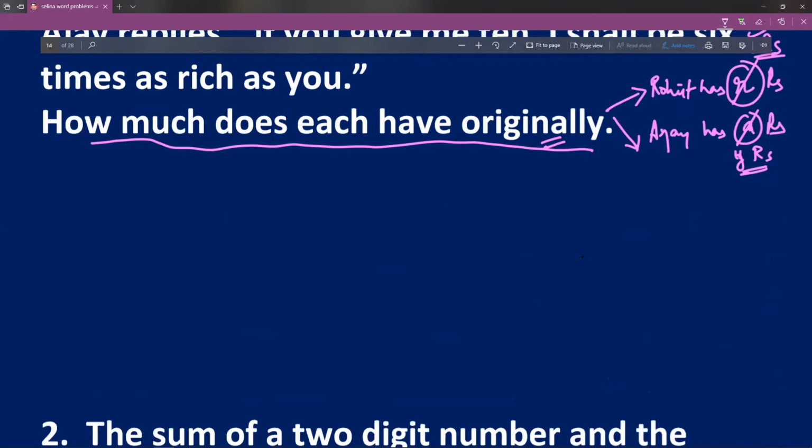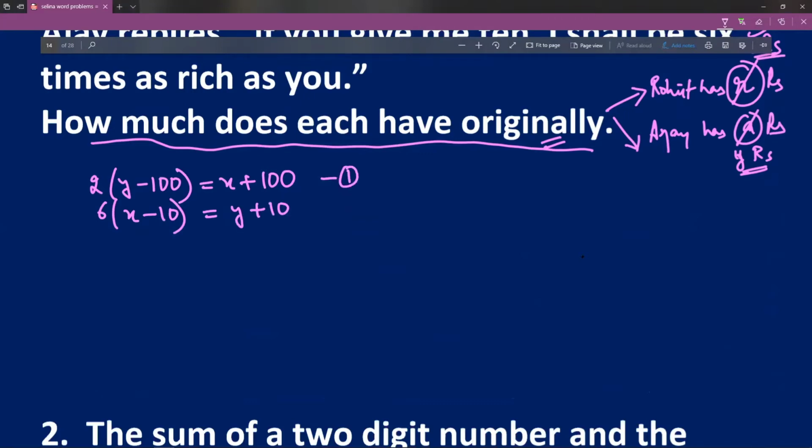The first equation is twice of y minus 100 is equal to x plus 100. The second is 6 times x minus 10 is equal to y plus 10. So this is 1, this is 2.